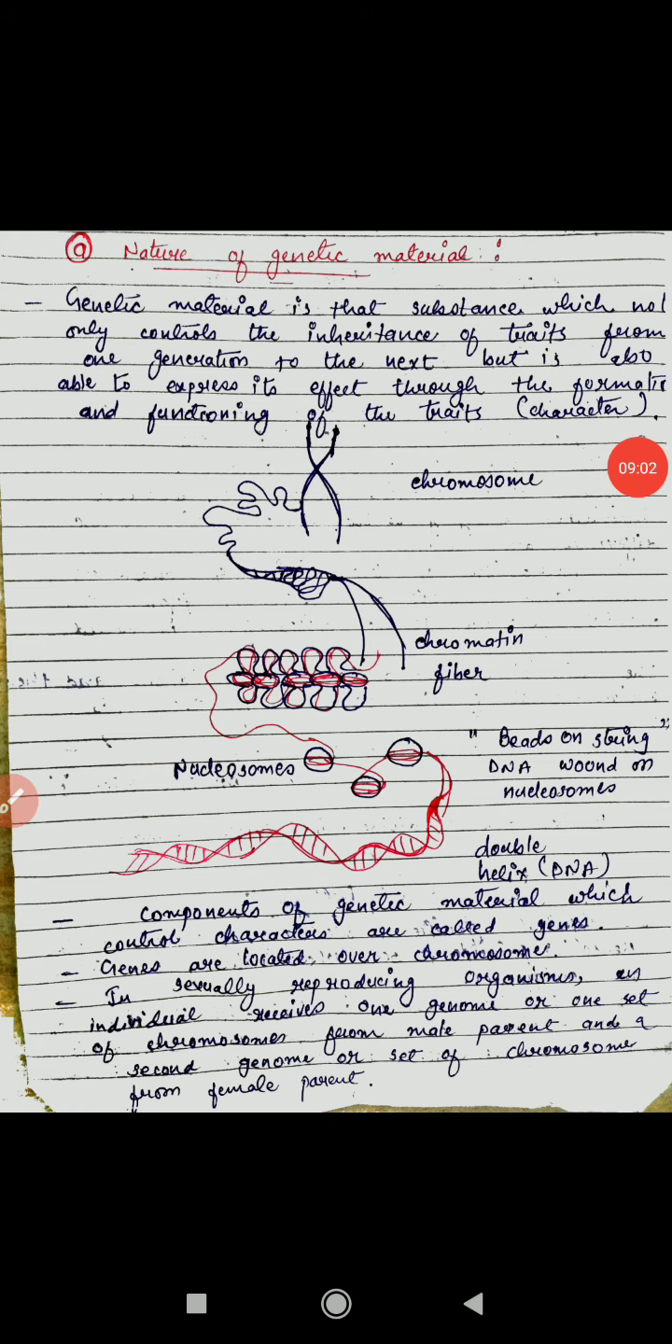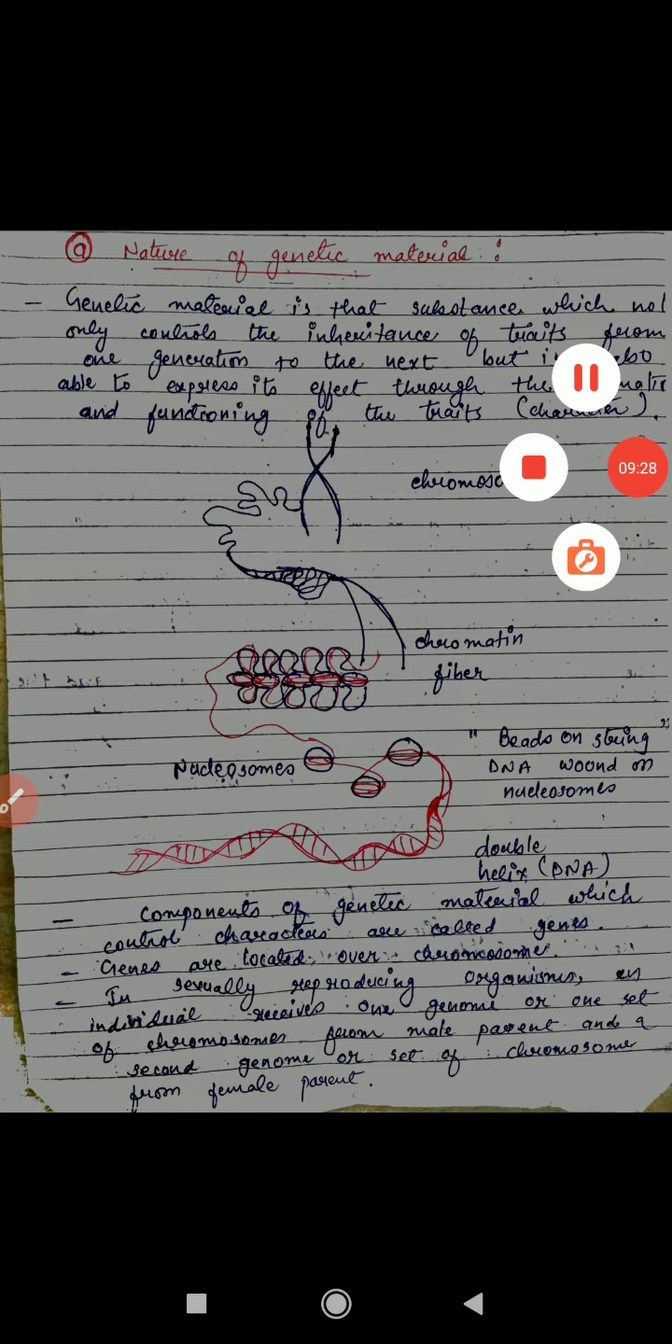Finally, there are several functions of chromosomes or genes: they store and express hereditary information from one generation to the next, replicate themselves, transmit their characteristics from one to another, and have mutability capacity. It can be mutated. Thank you.